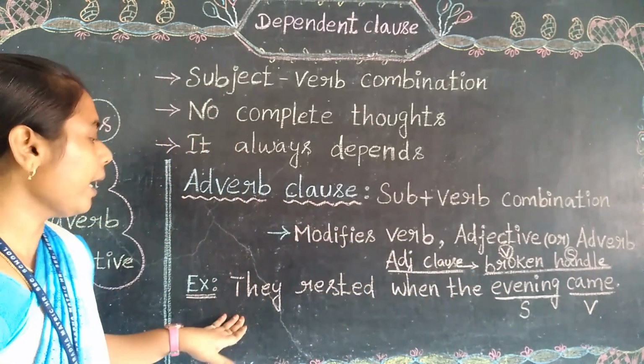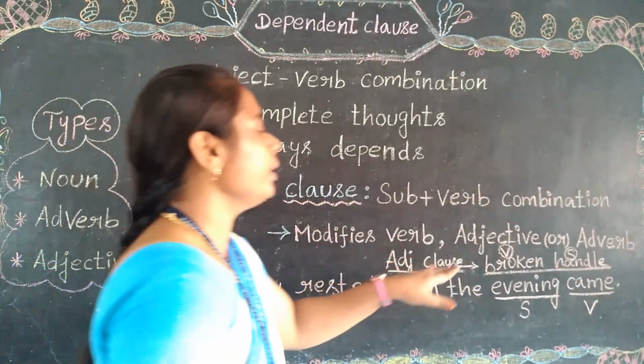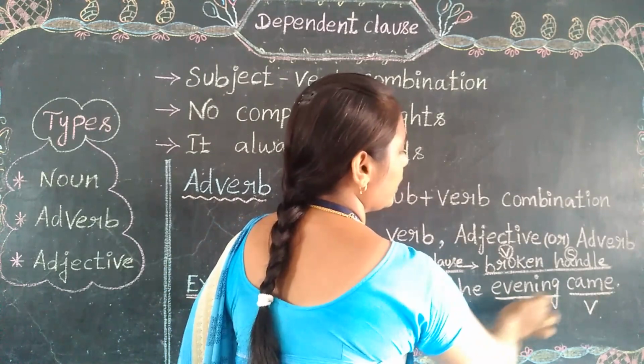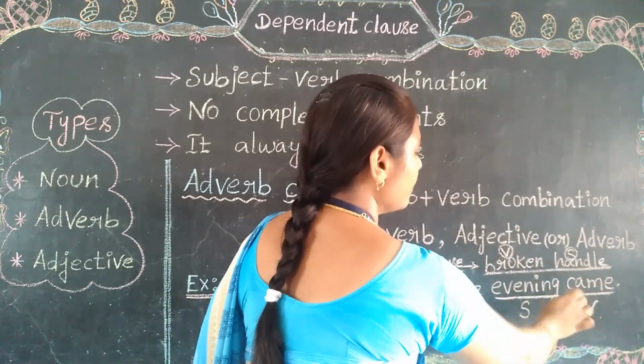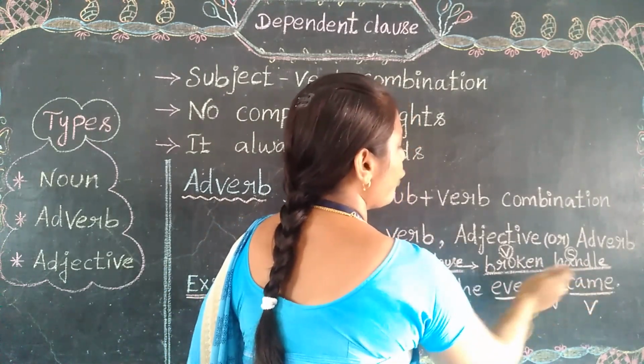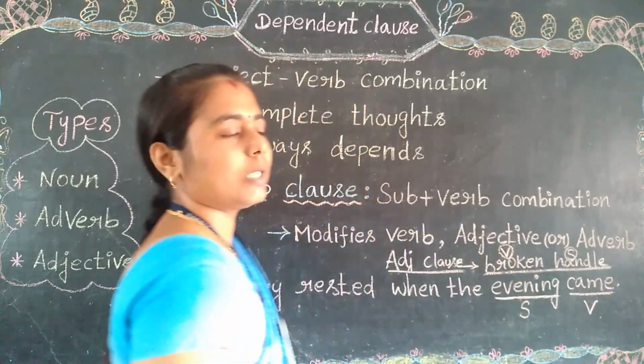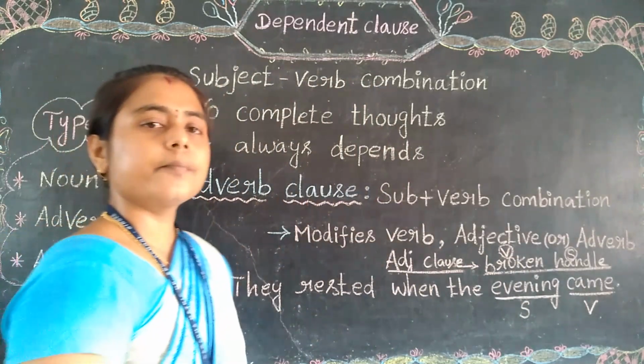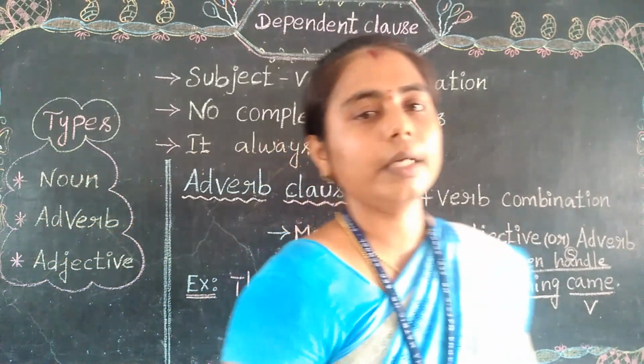Here, evening, the subject, comes before the verb, and came, the verb, performs after the subject. So that is the difference between the adjective clause and the adverb clause. Only one difference is there.